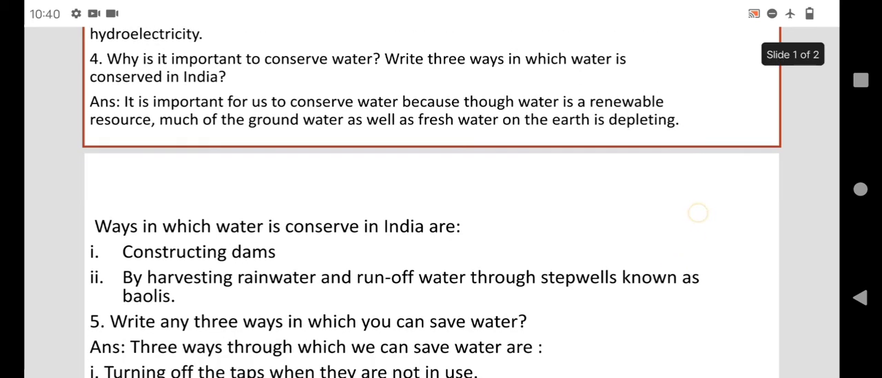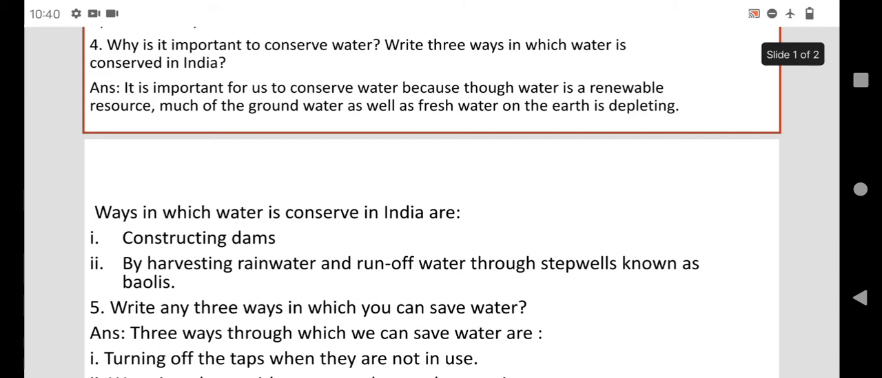Next, 4. Why is it important to conserve water? Write 3 ways in which water is conserved in India. The answer is, it is important for us to conserve water because though water is a renewable resource, much of the groundwater as well as fresh water on the earth is depleting. This means that it is very important to save water, to conserve water. It is important because water is a renewable resource.